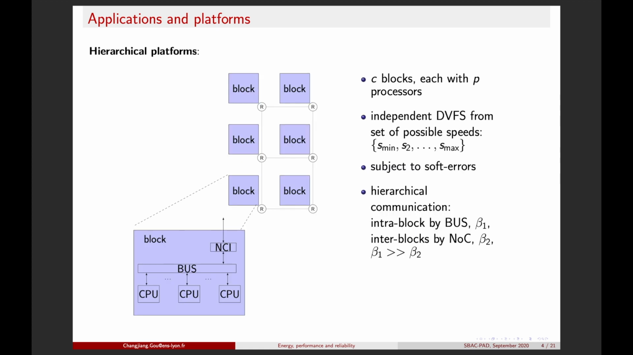The hierarchical computing platform we considered has C blocks. Each has P processors. Each processor has an independent dynamic voltage frequency scaling capability. It can select its execution speed from a given set. It is subject to software errors. All these cores are connected by a two-level communication system. Processors in a block are connected by a bus with bandwidth beta 1. Then blocks are connected by a network on chip with bandwidth beta 2. Communication inside a block is much faster than that between blocks.